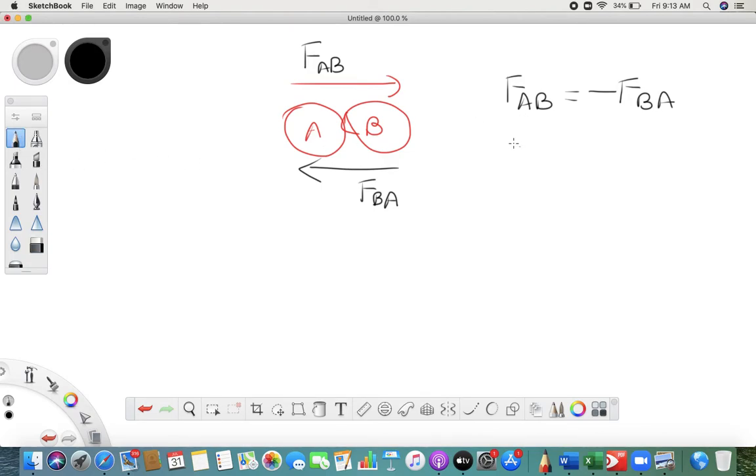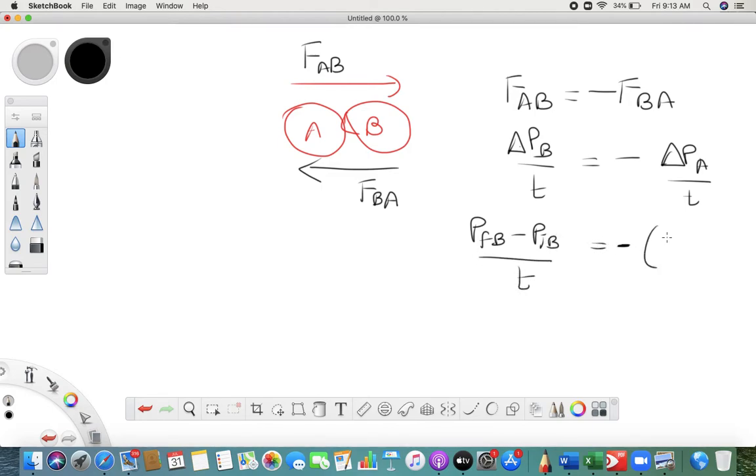So can I say here delta PB upon T, and here minus delta PA upon T. Now I told you delta means change. So final momentum of ball B minus initial momentum of ball B upon T, similarly minus final momentum of ball A minus initial momentum of ball A upon T, right?